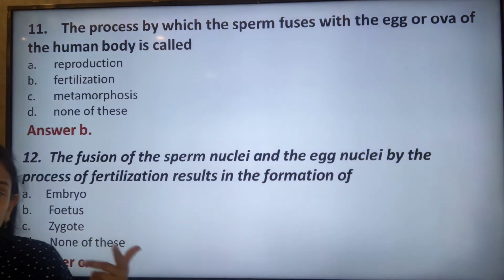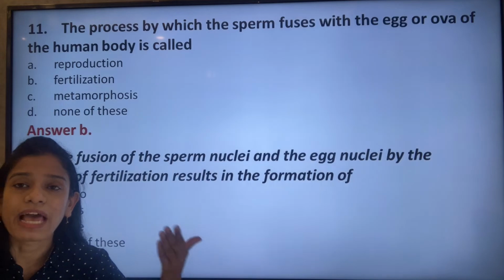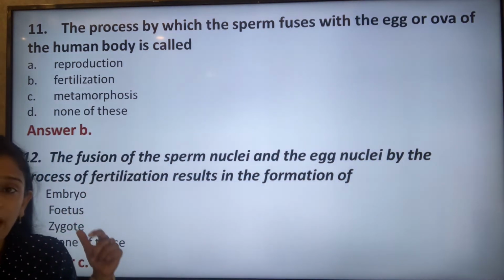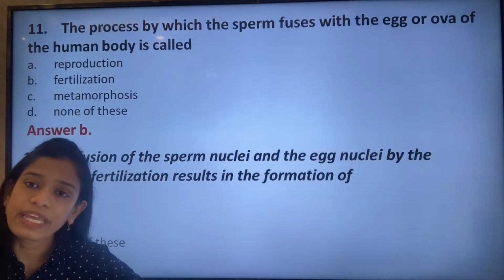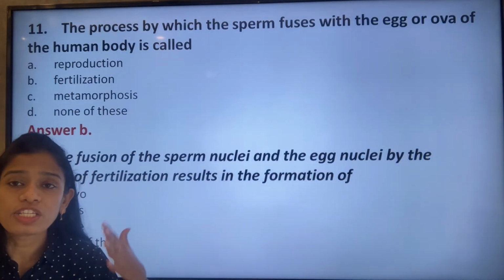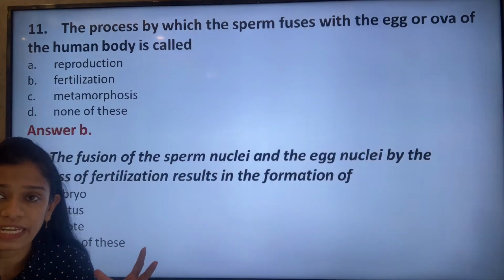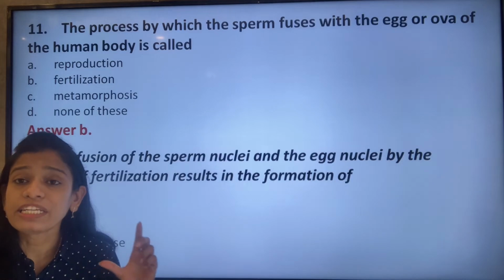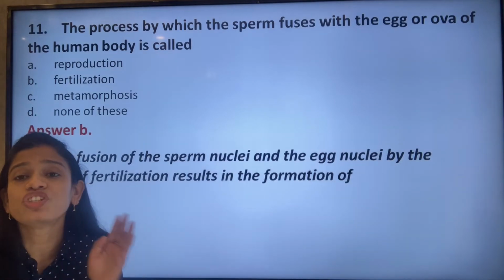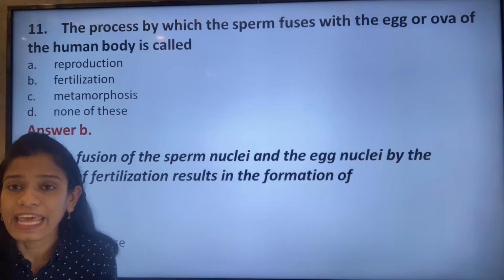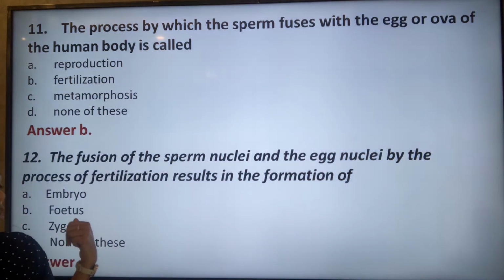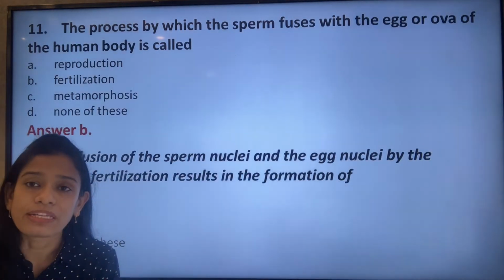Now once it starts developing, it comes and implants itself into the uterus, and then it is called the embryo. Now this embryo keeps on dividing slowly, and when the baby that is forming inside has exclusively differentiated its hands, its legs, its face, everything, so that it can be identified as a human being, that time it is known as the fetus.